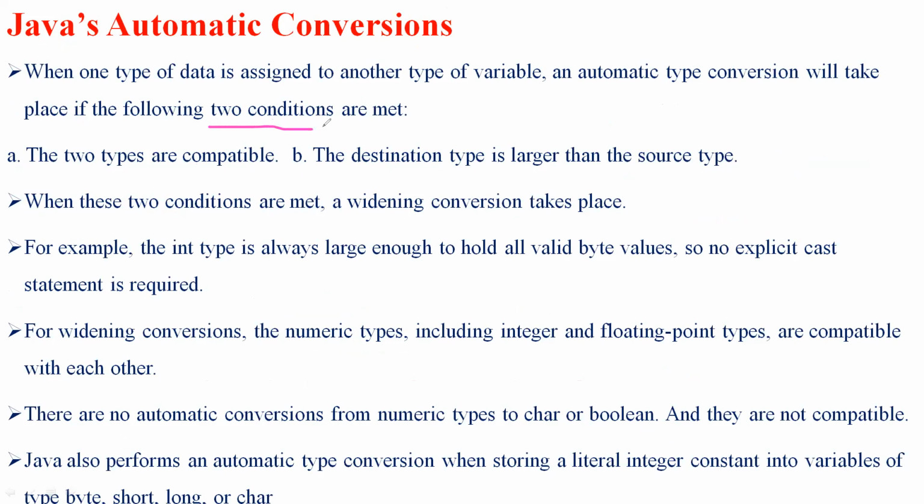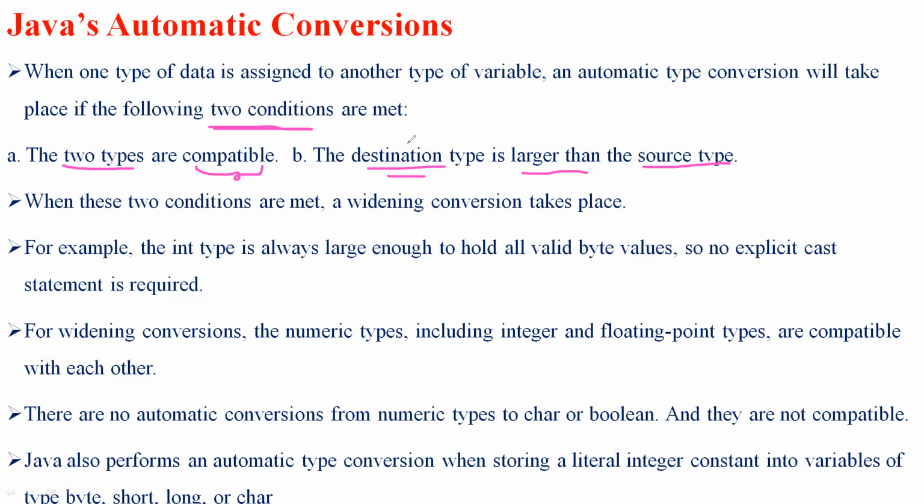So they need to assign the values, or convert, based on these two conditions. The conditions are: the two data types are compatible with each other, and the destination type is larger than the source type. Once the conversion is taken up, we need to keep in mind that the data type of the destination is always larger than the source type.